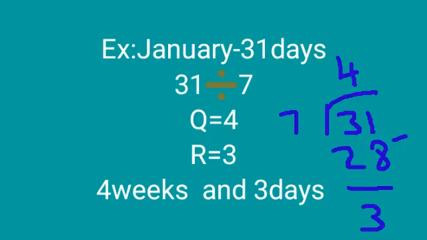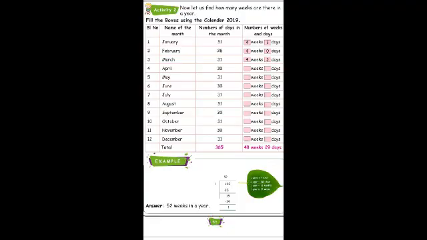For example, January. January month has 31 days. While we are dividing by 7, how many sevens are there? 4 sevens are 28. So, subtracting 31 minus 28, the difference is 3. That 4 is weeks and the remaining is days. So, there are 4 weeks and 3 days in January month. Isn't it? That is what is given in the table, my dears.